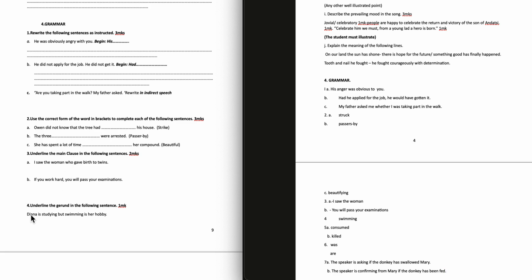Question 4. Underline the word in the following sentence. Diana is studying, but swimming is a hobby. So the word is swimming.